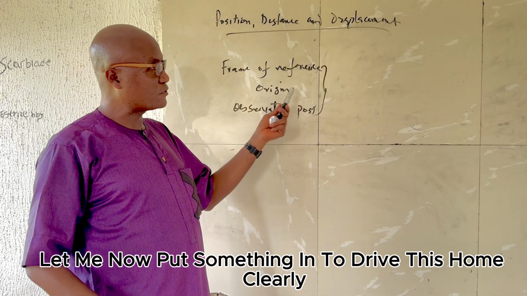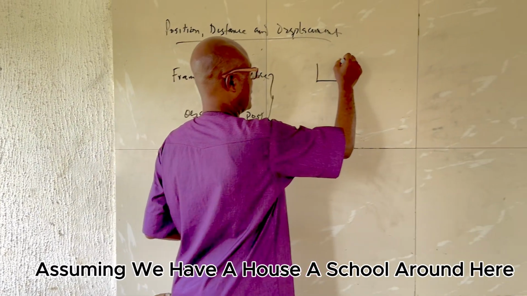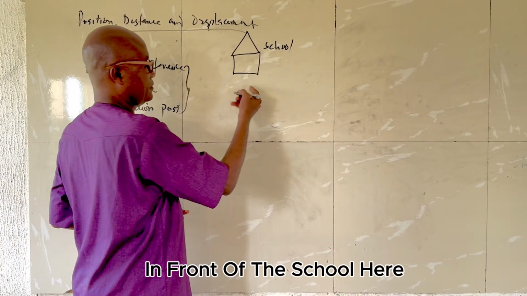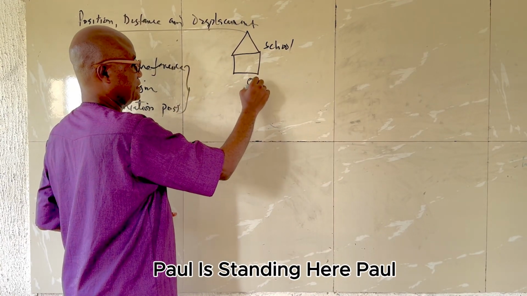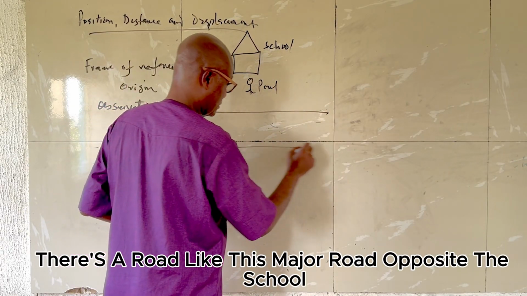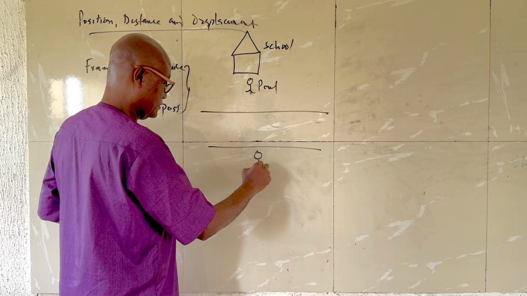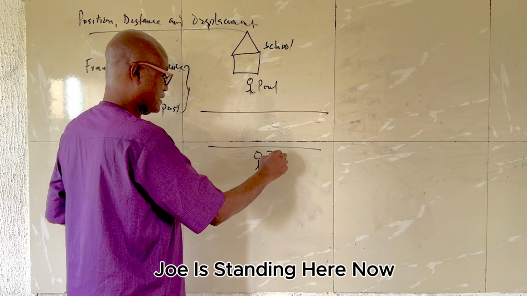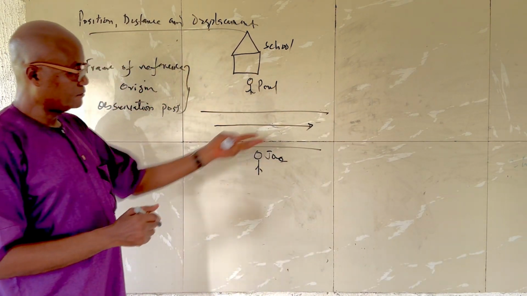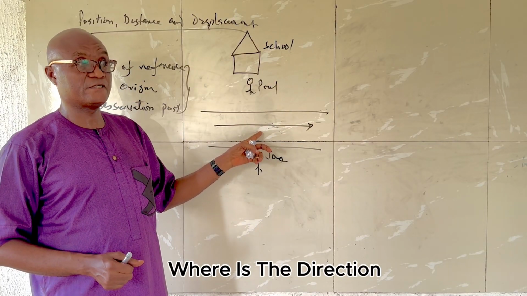Let me now put something in to drive this home clearly. Assuming we have a house, a school around there. Let's call it school. In front of the school, here, Paul is standing here. There's a road like this, major road. Opposite the school at the other end, this is Joe is standing here. Now, as they were standing, a car moves in this direction. If they ask Paul, the car that has just moved, where is its direction?